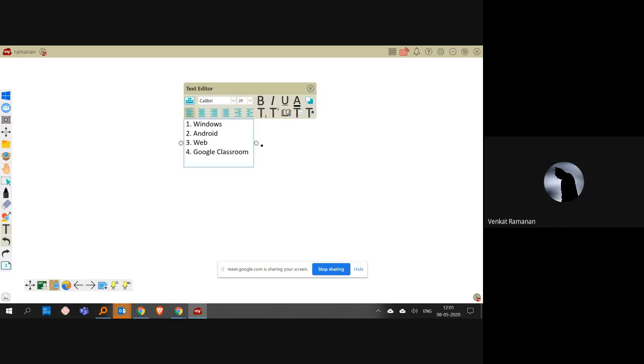The one you're currently seeing is the Windows one, which I've installed on my PC. This can also be installed on a large scale panel, which can be a 65 inch, 75 inch, or 86 inch panel. There is another version, the Android version, which you can install on your phone, or on a large scale panel if it has an inbuilt Android operating system. In Windows it will be an exe format, and for Android it will be an APK file.